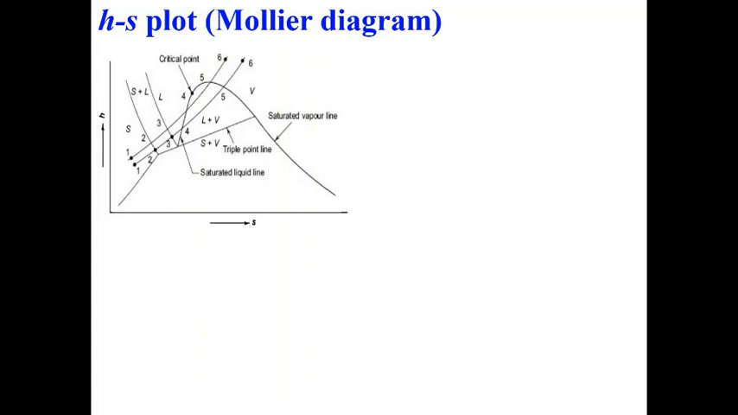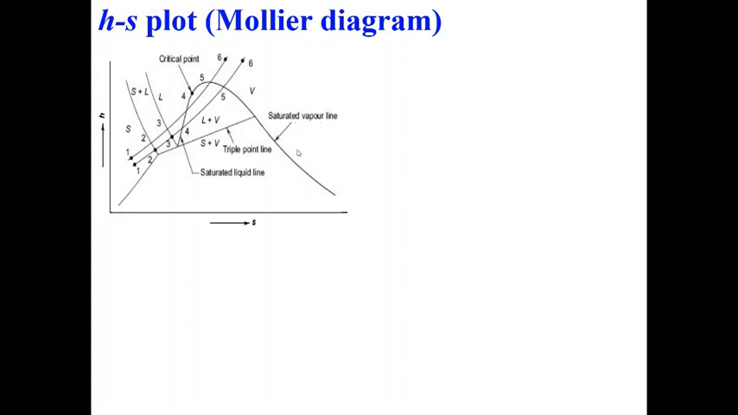Now we'll also look at the HS plot. These plots are basically used to find different properties or to do calculations for various cycles, so that we'll talk about in later discussion. Here we'll just look at what these plots are and how we can read them. So this is the HS plot. H is for enthalpy and S is for entropy. This is how it can be shown schematically.